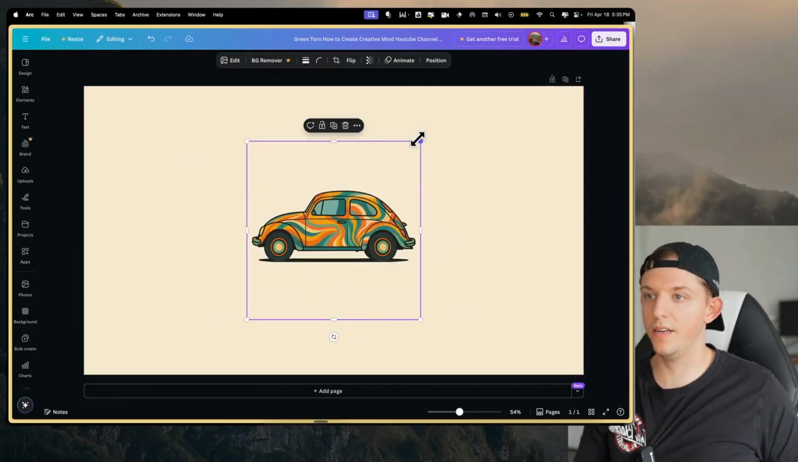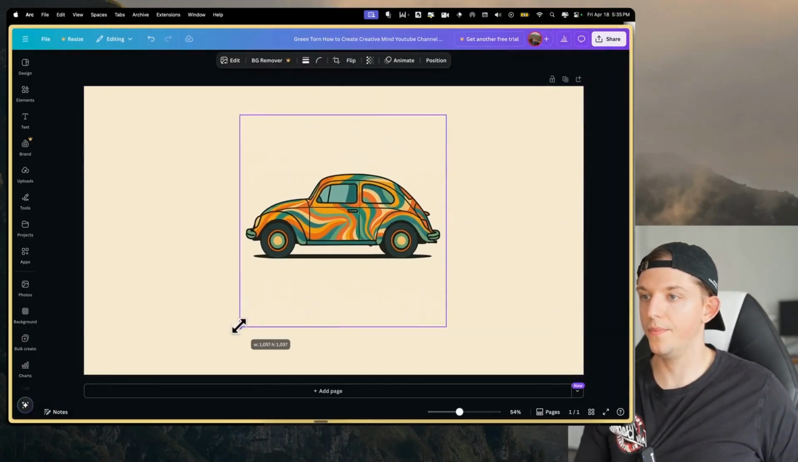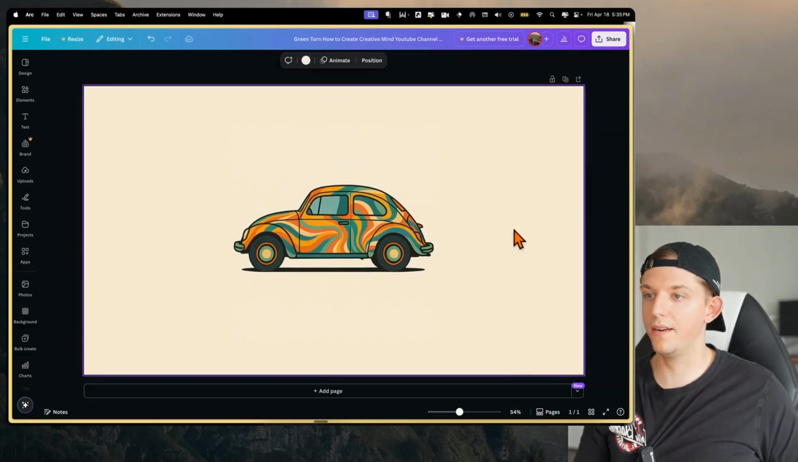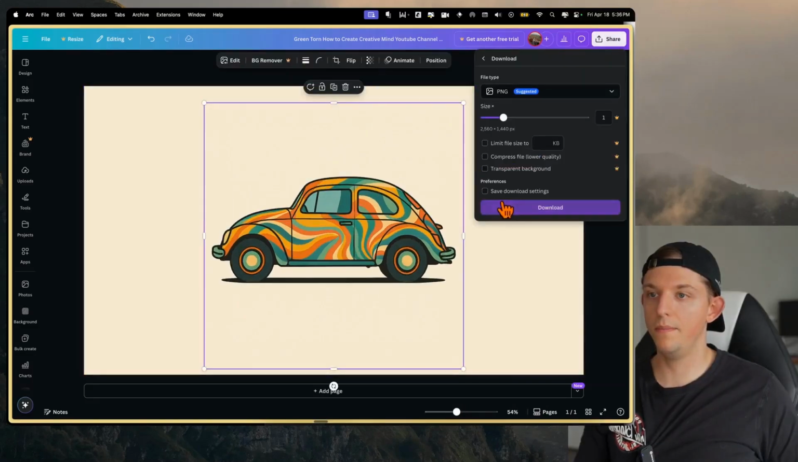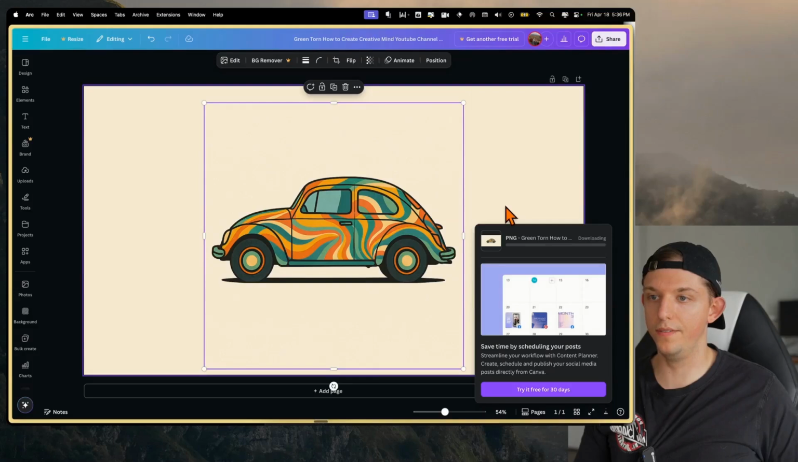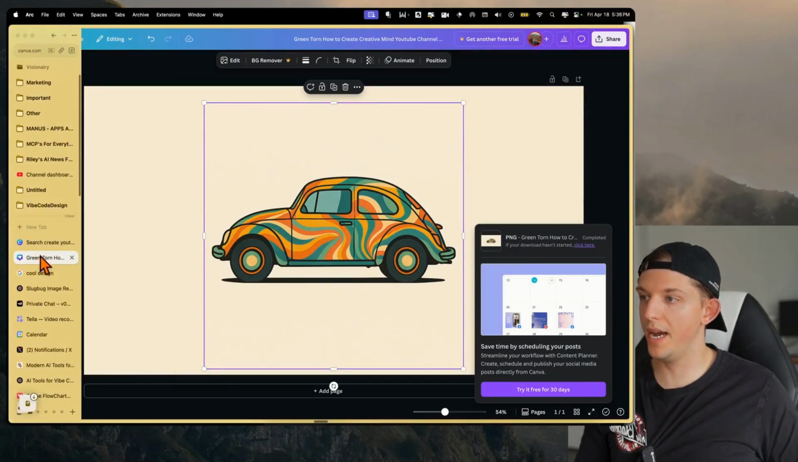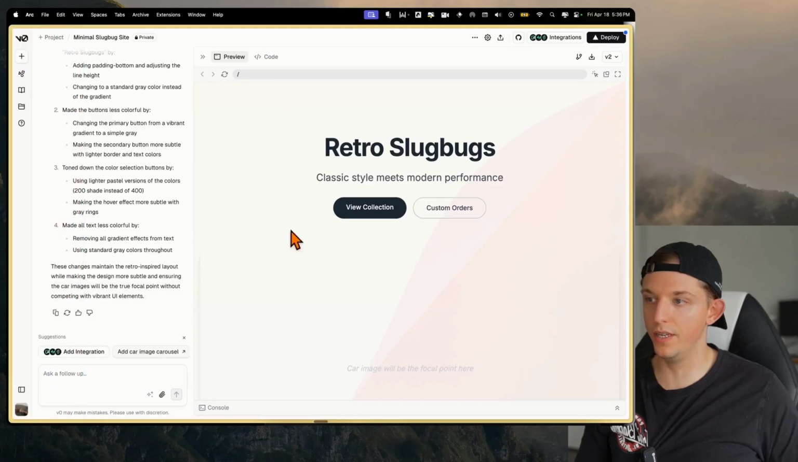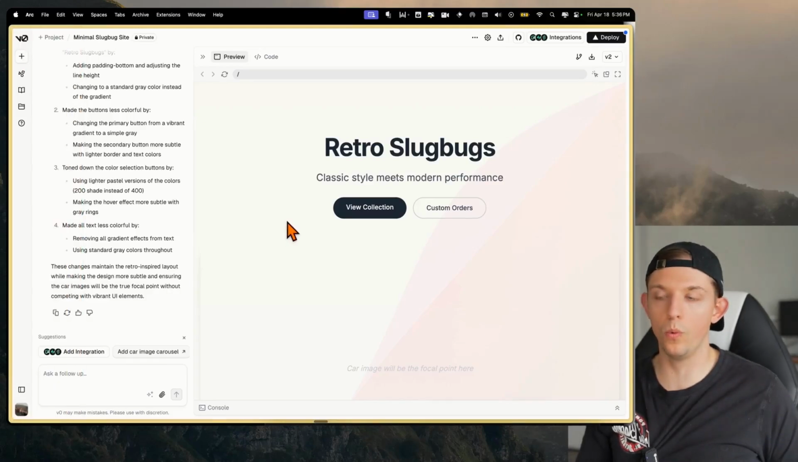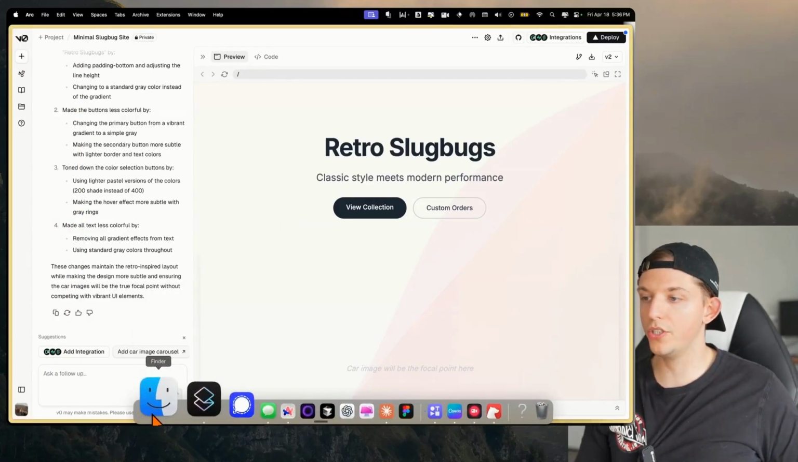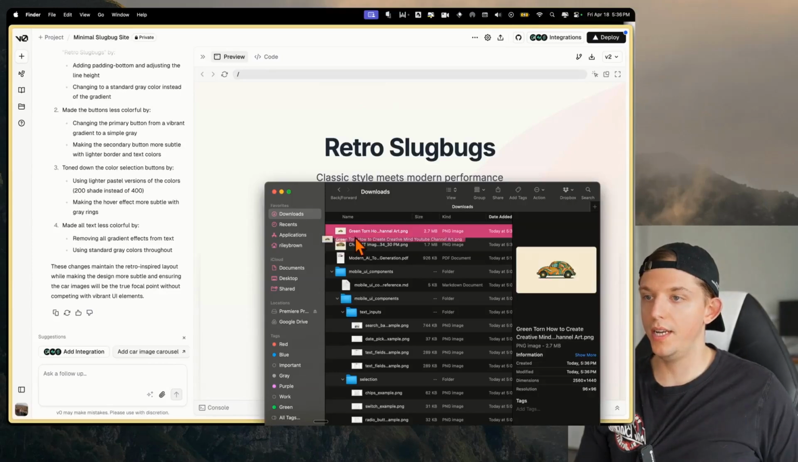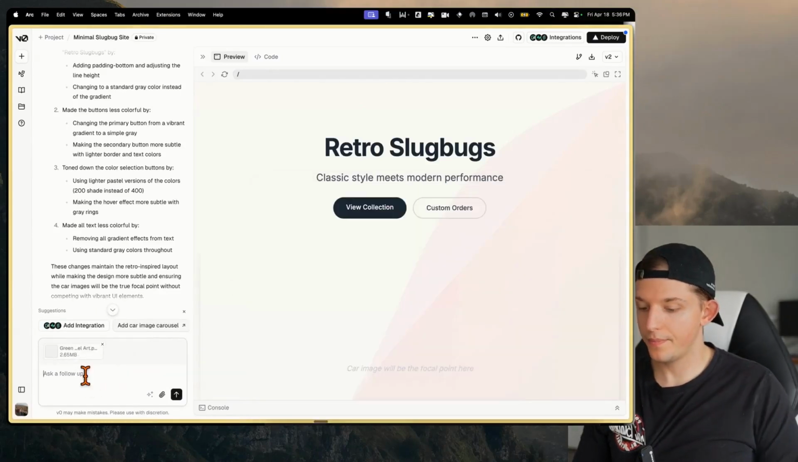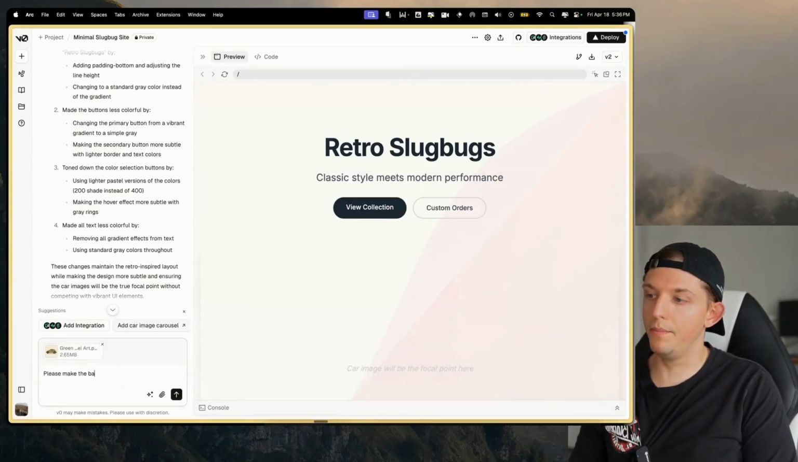Now we have this slug bug. We'll put it right here, and we're going to make this the background of the site. And we're going to make this the background of the app. So while this downloads, we can go back to V0. And what V0 does, which is just an AI app or website builder, is we can actually drag this image in here and say, please make the background of this site this image, please.